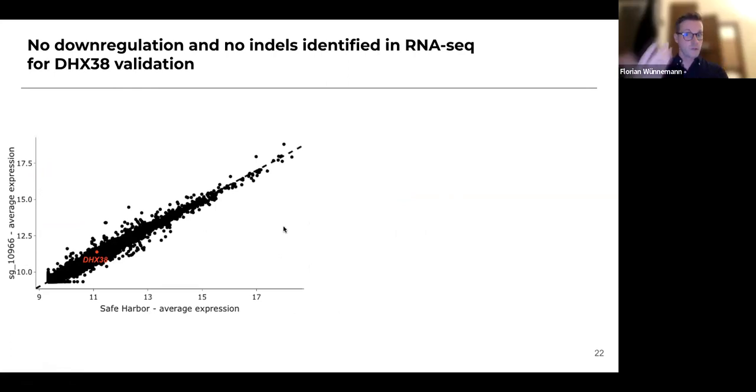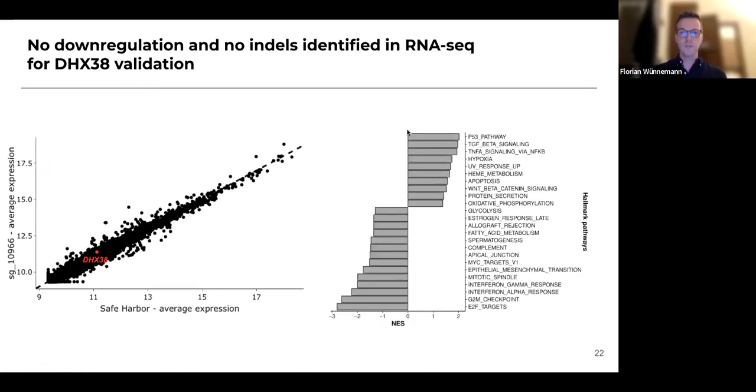Now, while we did not find downregulation of DHX38, we did find dysregulation of many other genes, most of them involved in TNF-alpha signaling. Since we're treating these cells with TNF-alpha, that might not be surprising, but we're also treating the safe harbor with TNF-alpha. We also found pathways involved in cell cycling and cell activation. And this was quite puzzling to us.